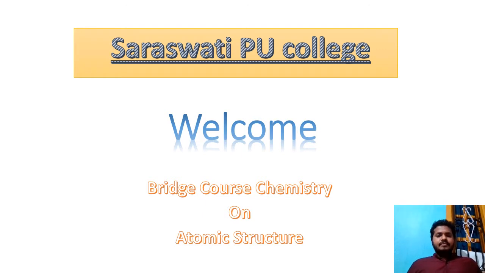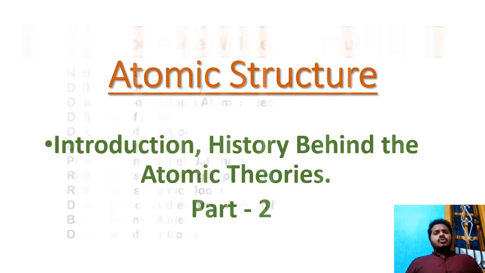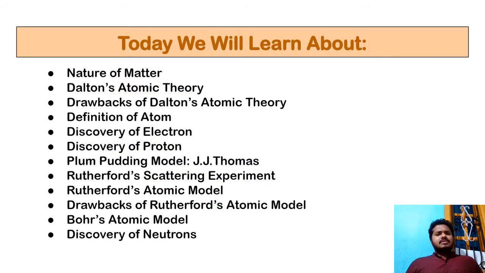This is the second part, so it is given as Part 2. Again, it's about the history and introduction of the atomic theories. We will not learn all of this today. We'll mainly learn about the discovery of the electron and the discovery of the proton, how they were discovered experimentally, and what conclusions were drawn from these discoveries. Based on those discoveries and conclusions, the different atomic structures that were proposed, we'll learn in the next part.